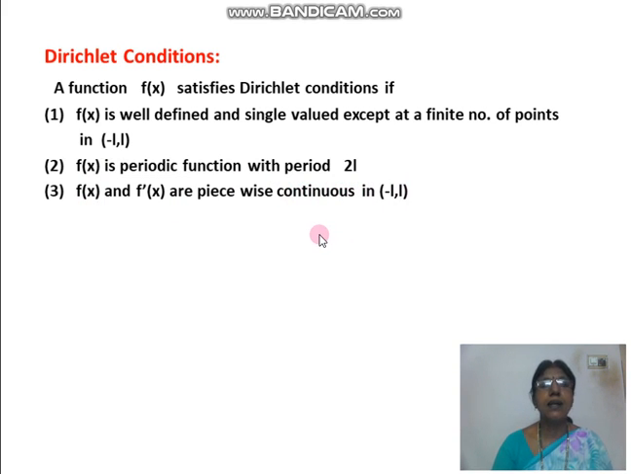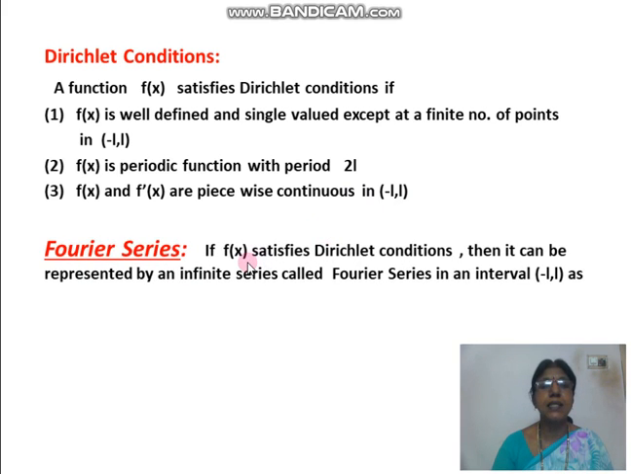Now we see the definition of Fourier series. If the function f of x satisfies Dirichlet conditions, then it can be represented by an infinite series, which is called a Fourier series, in the given interval minus L to L. Any function cannot be expressed as a Fourier series.